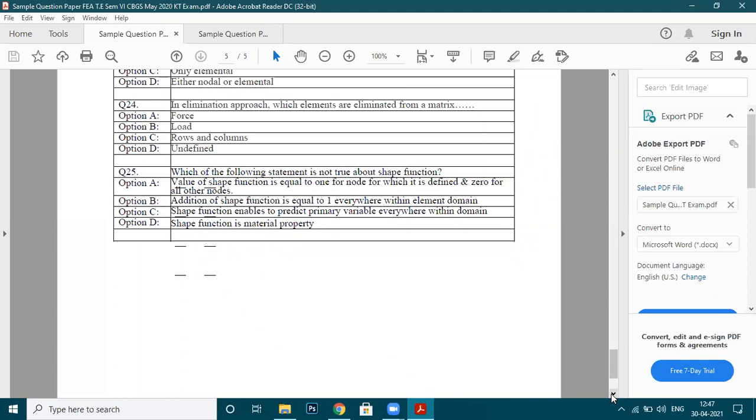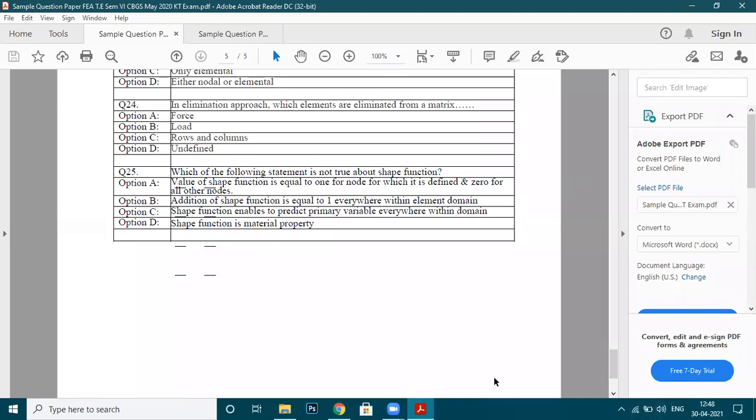Go to option B. Addition of shape functions is equal to 1 everywhere within the element domain. Is it true? True, sir. Right, B is also true. Go to now option C. The shape function enables us to predict the primary variable everywhere within the domain. With the help of shape functions, we can calculate the primary variable everywhere within the domain. Is it true? False, sir. Why?